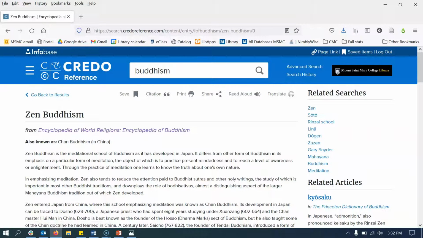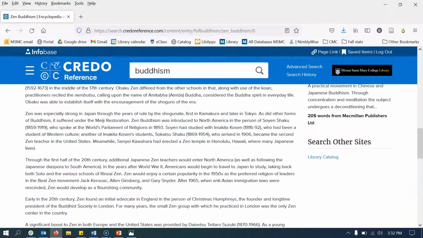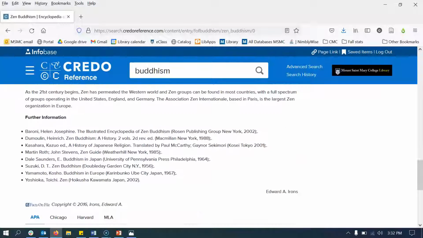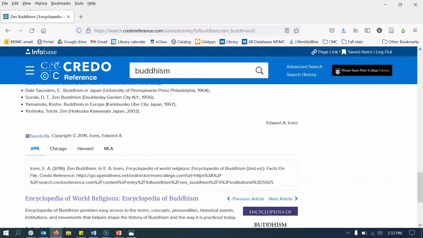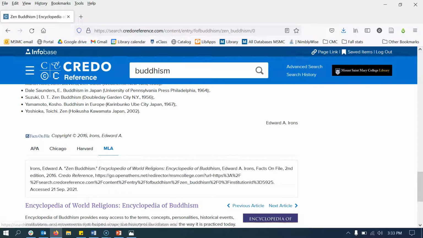As I scroll through the text, if I've determined that this is particularly useful for me, I can take a moment to look at the references at the very end in case any of those interest me and I want to track down some books or other articles through the library. I also will take note that there is a reference for this particular article. So if my professor wants me to use APA, Chicago, Harvard, or MLA references, I can copy and paste this into my paper. Before doing so, you should always check to make sure that the reference style has been accurately written before you use it in a paper.